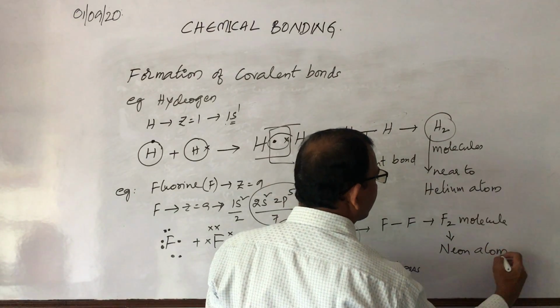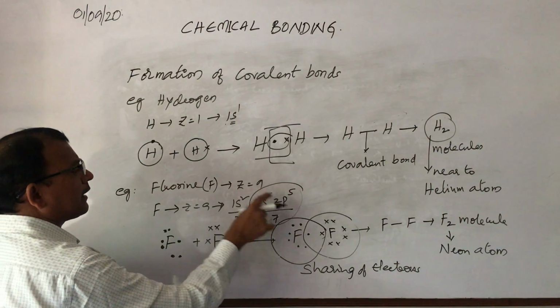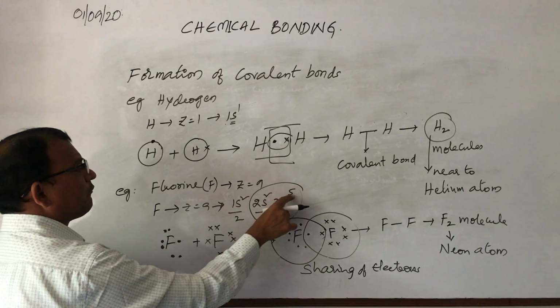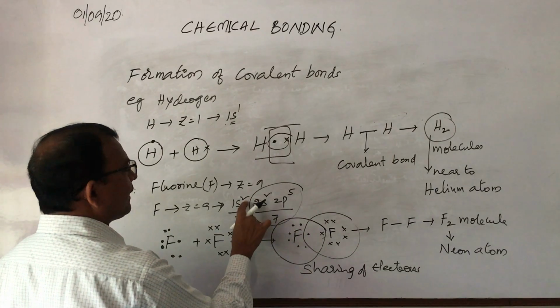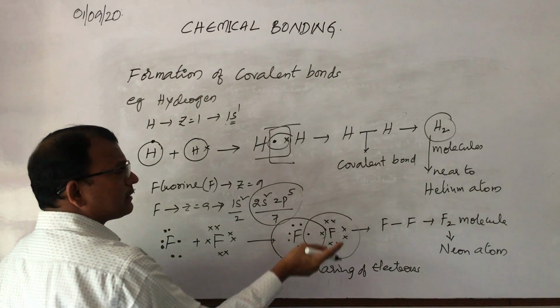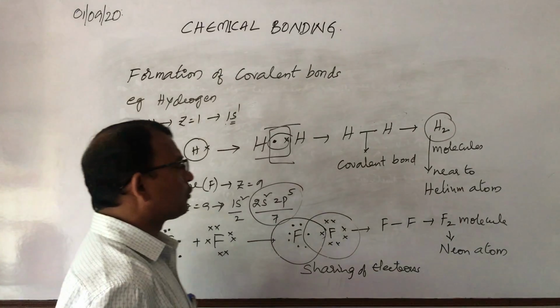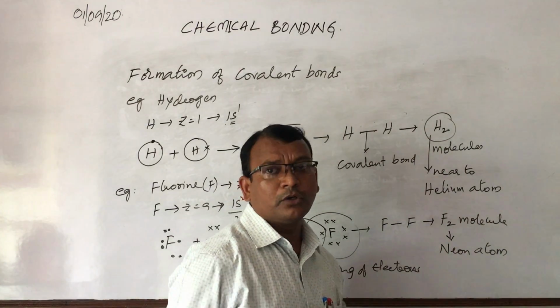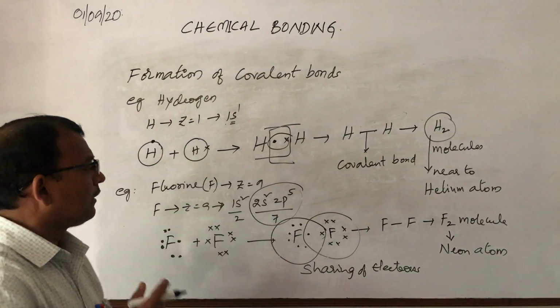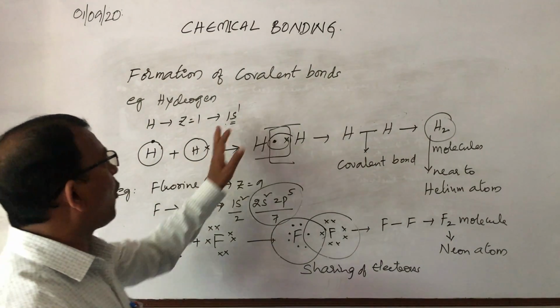The F2 molecule is near to the neon atom. Why the neon atom, sir? Here we already have 9 electrons, and if you add 1, that makes 10. 10 is the electronic configuration of neon. So 2 fluorine atoms combine to form an F2 molecule, which is equivalent to the neon atom. Is it clear? So this is the formation of a covalent bond.